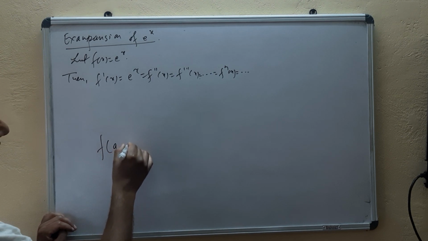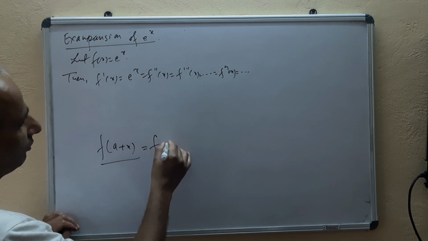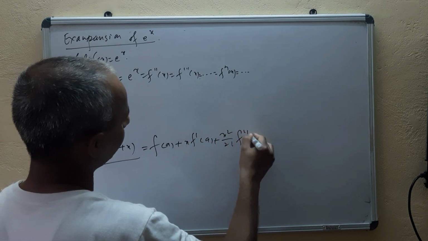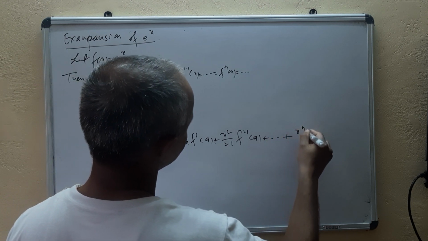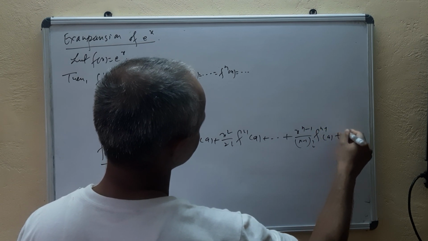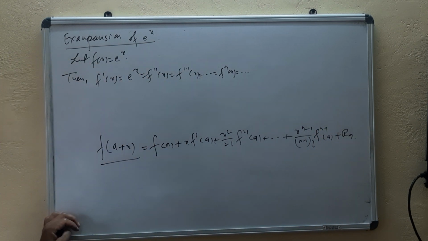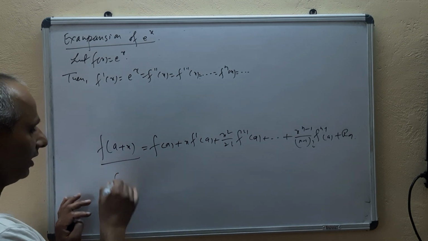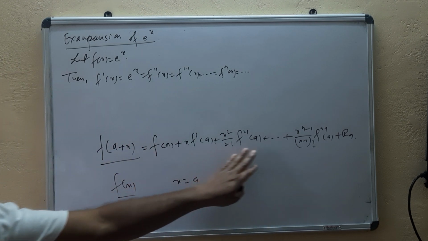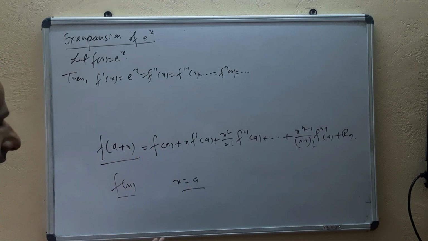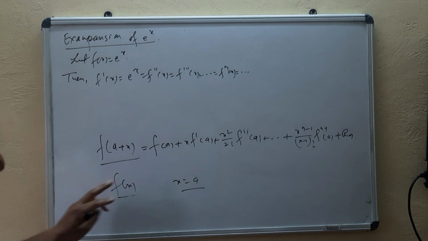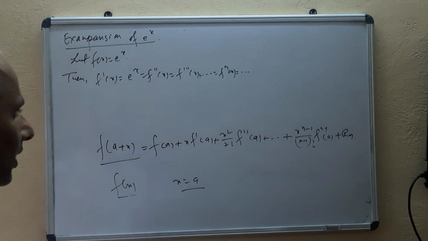I have written f(a+x) as one of the expansions. If you remember, f(a+x) equals f(a) plus x f'(a) plus x squared by 2 factorial f''(a), and so on, up to x^(n-1) upon (n-1) factorial f^(n-1)(a), plus remainder Rn, let's say, isn't it? And this is called the expansion of f(x) in the neighborhood of x equal to a. We are using x equal to a, isn't it?